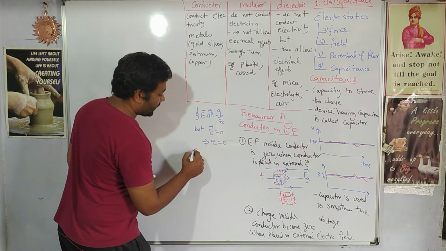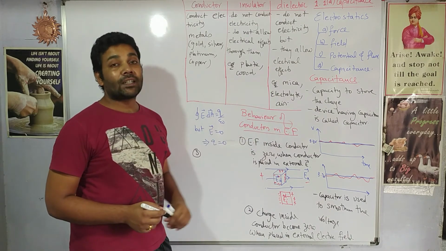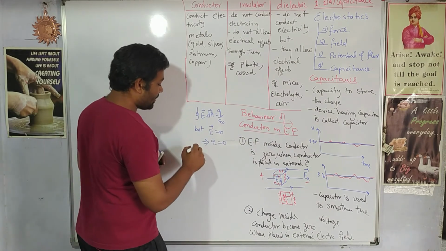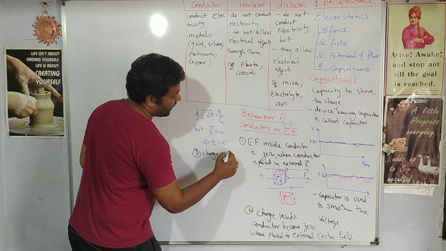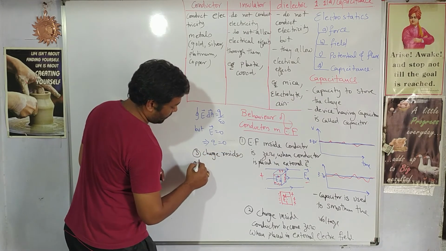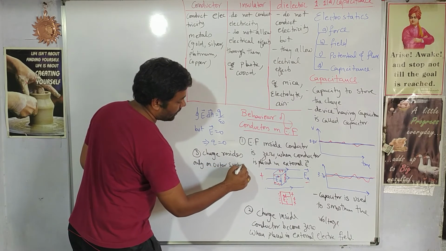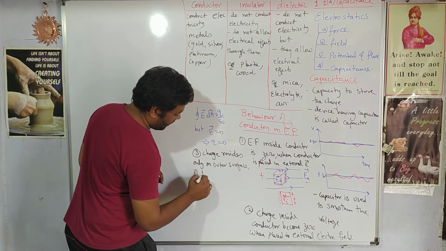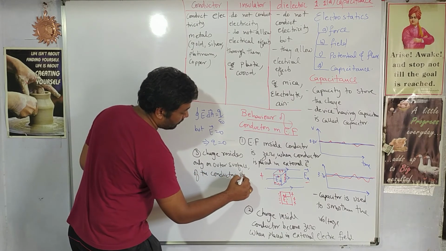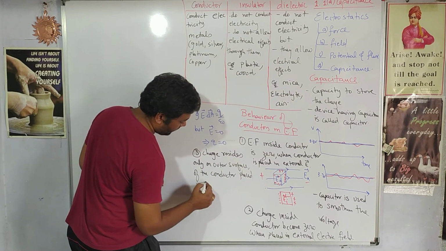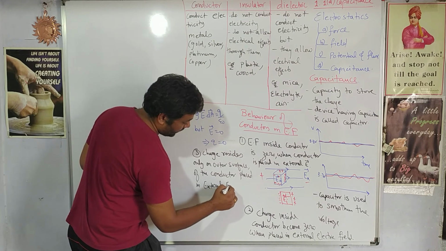Then the third important observation that we obtain when a conductor is placed in an external electric field is that charge resides only on the outer surface of the conductor placed in external electric field.